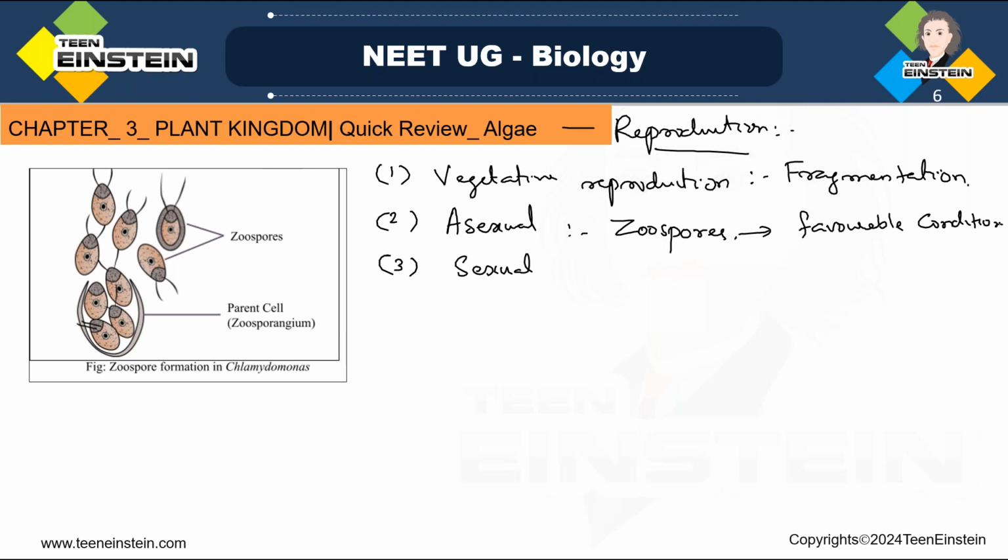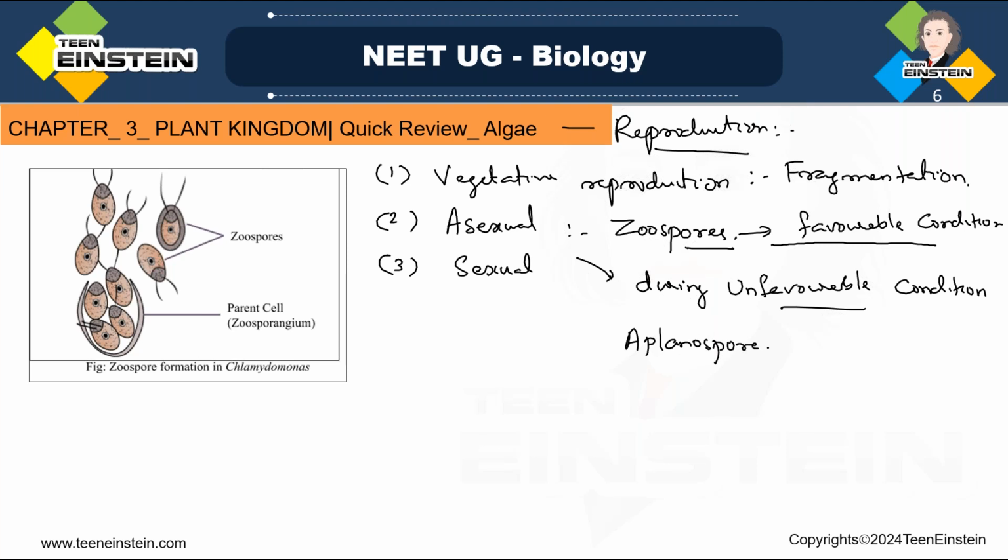Then, during unfavorable conditions, asexual reproduction takes place by aplanospores, hypnospores, and echinates.